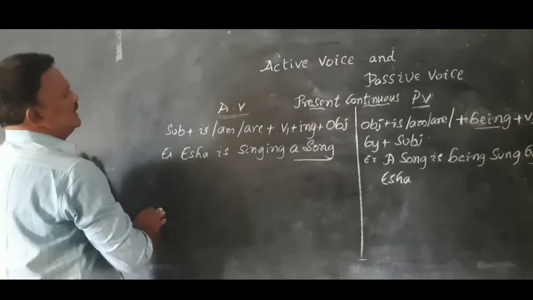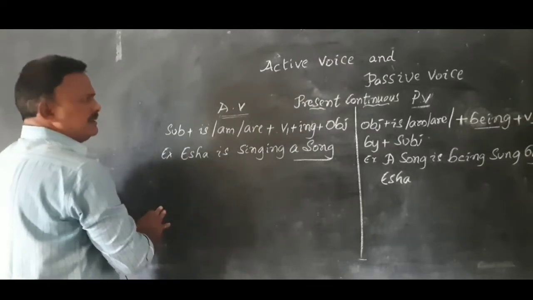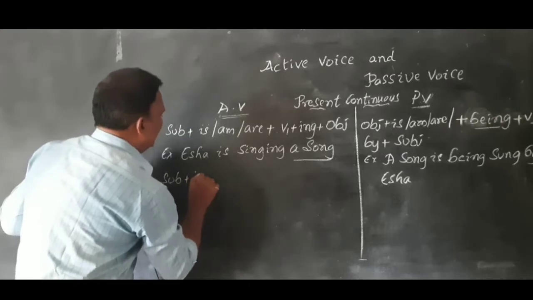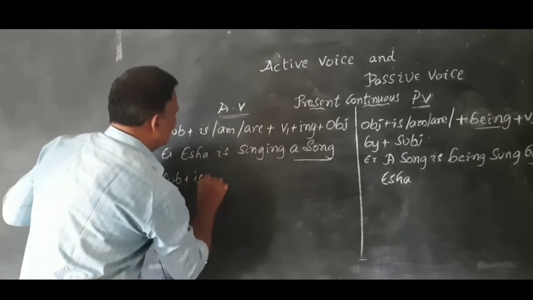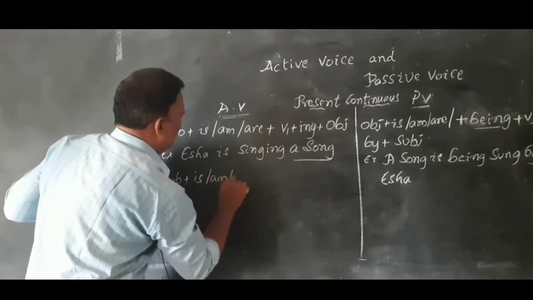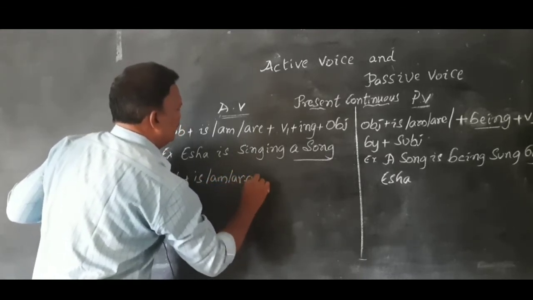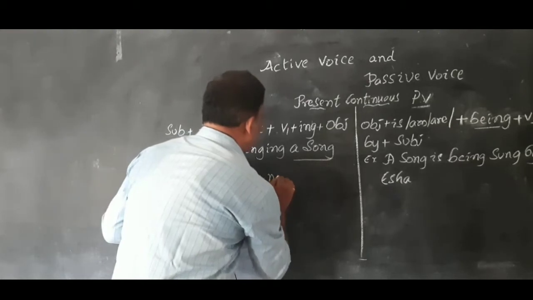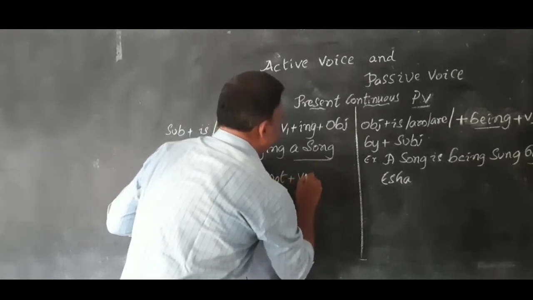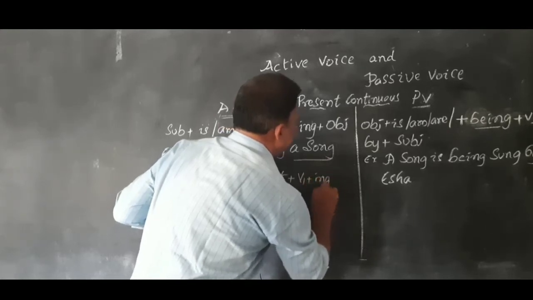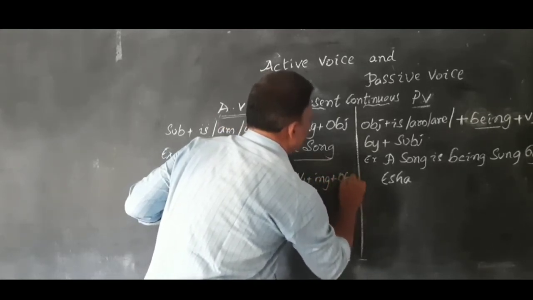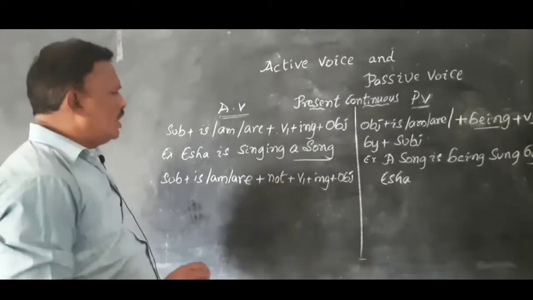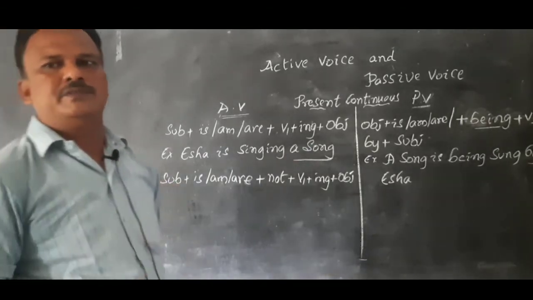The structure of a negative sentence in active voice in present continuous: subject plus is or am or are plus not plus V1 plus ing plus object.